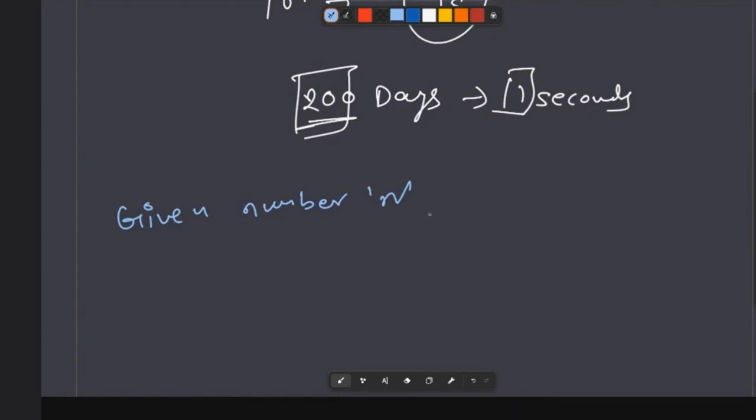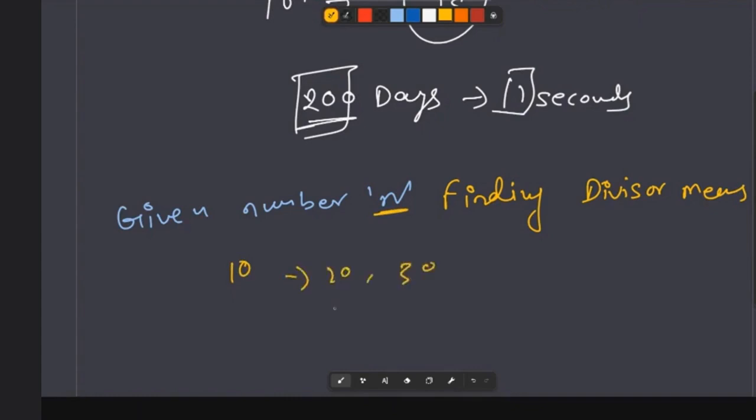Okay, so given a number n, we are interested in finding the divisors of this number. What do divisors mean? The numbers which divide n without leaving any remainder. For example, 10 is a divisor of 20, 30, and all the multiples of 10.